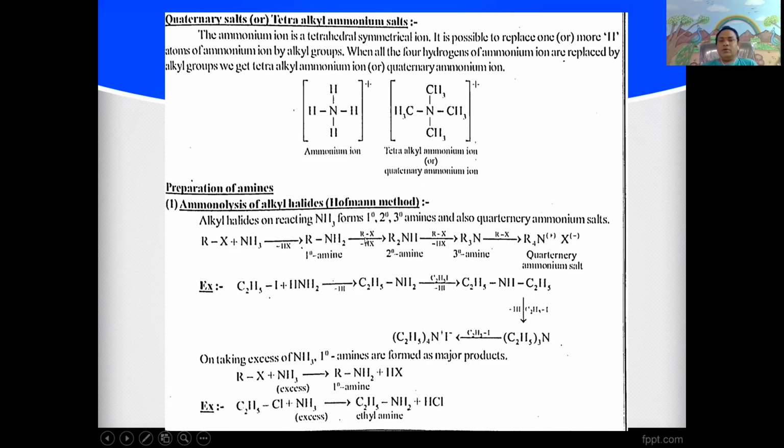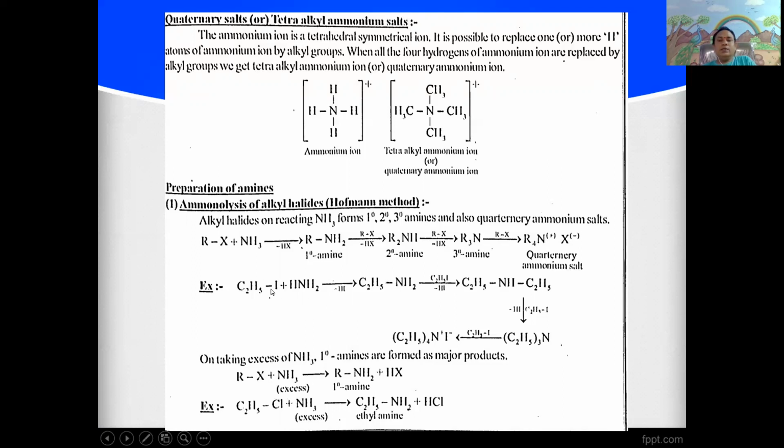Further treatment with excess alkyl halide, again with removal of hydrogen halide, gives secondary amine R2NH. Further alkylation, with removal of HX, gives tertiary amine R3N. Further alkylation gives quaternary ammonium salt R4N+ X-.